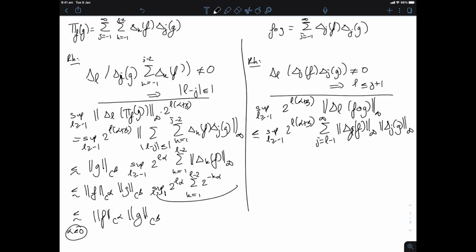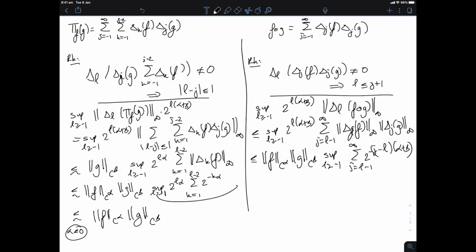And now you can control that by the C^α norm of f times the C^β norm of g, and what you hope is going to be a constant is the supremum over L greater than -1 of the sum starting at L-1 to infinity of 2^{-(j-L)(α+β)}.